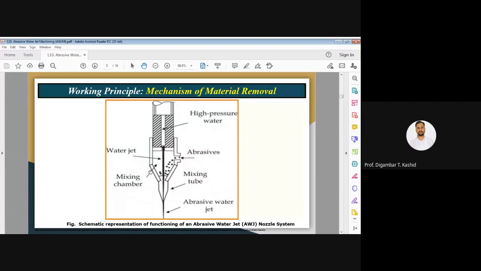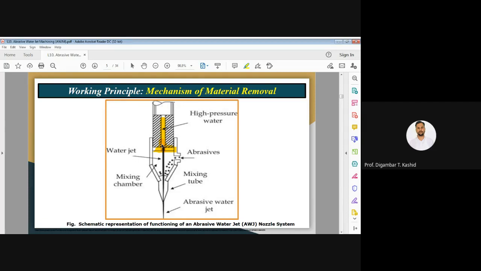Then there is an orifice through which the water jet is coming. This is the orifice, here I am showing. The water will come inside through this orifice, and here the velocity of the water jet is very high. The velocity of the water jet can be as high as 800 to 900 meters per second. Again, it depends upon what pressure is used.